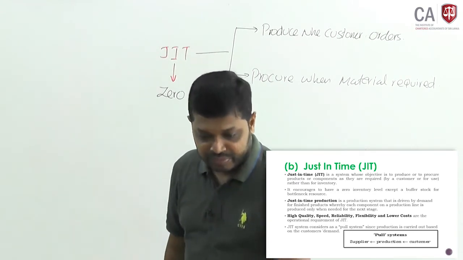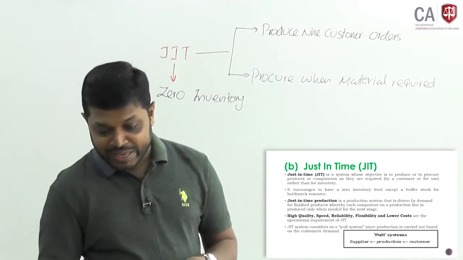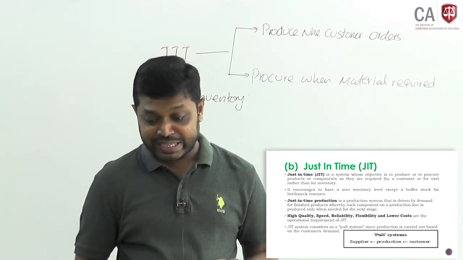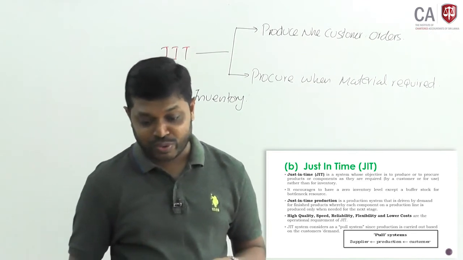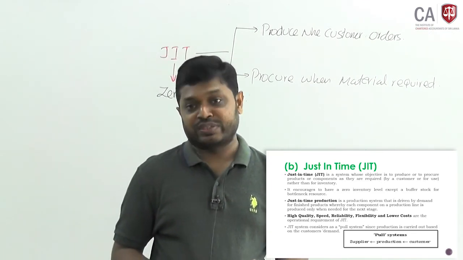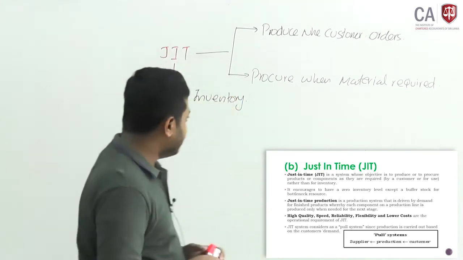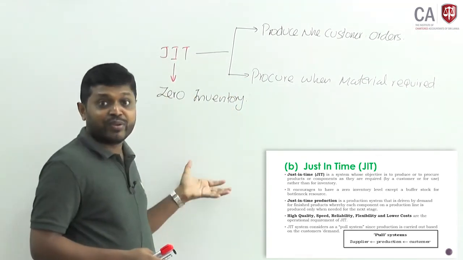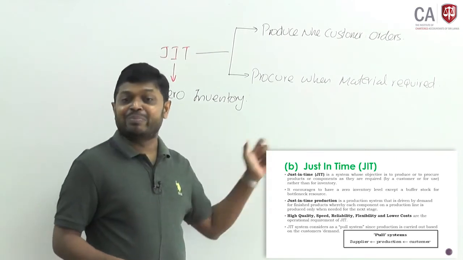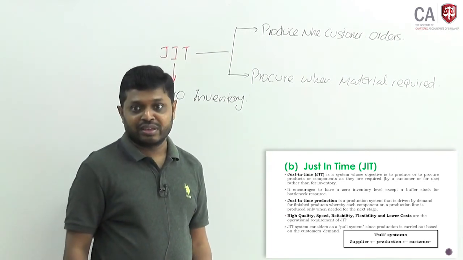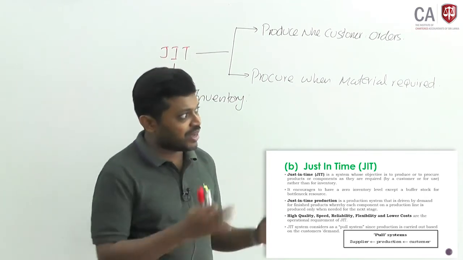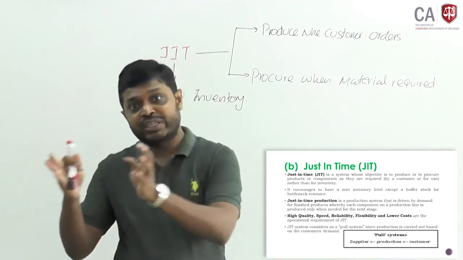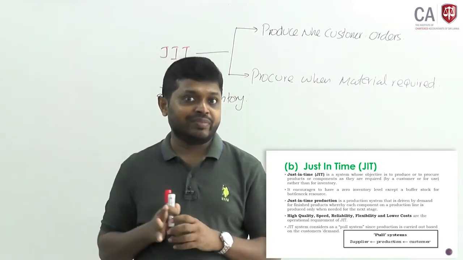Just-in-time production is a production system that is driven by demand for finished product, whereby each component on a production line is produced only when needed for the next stage. When you are going to manufacture, the component required for the production is manufactured when it is required by the next stage. Assume when you are going to manufacture a product, a component needs to be produced when it reaches stage 2.